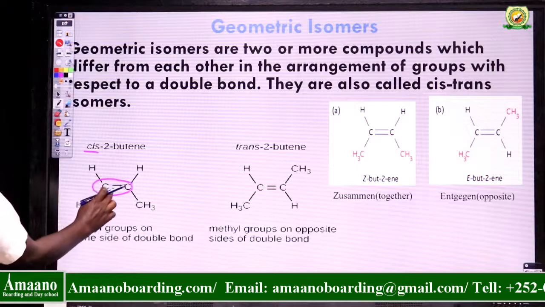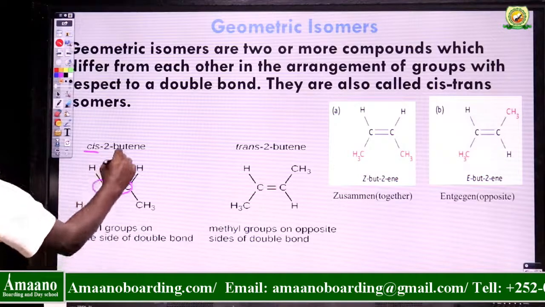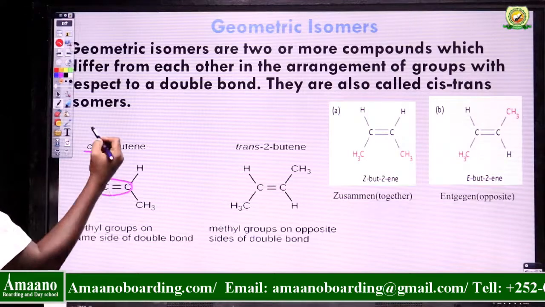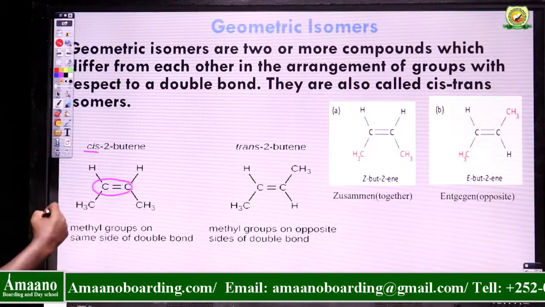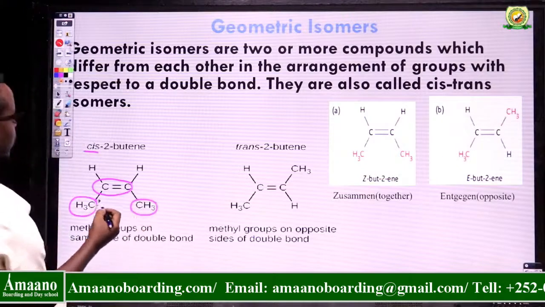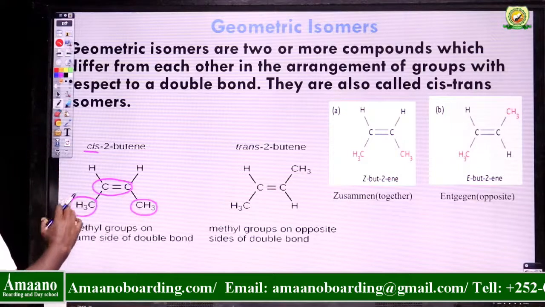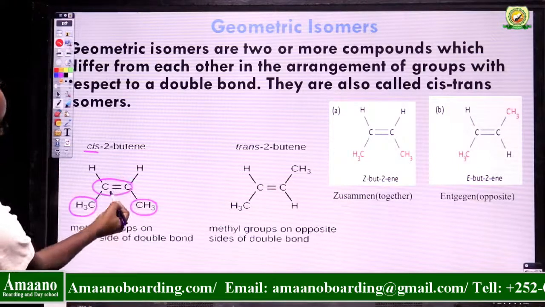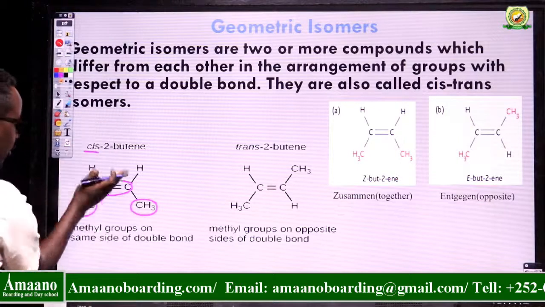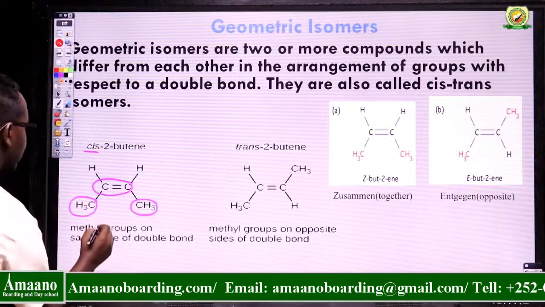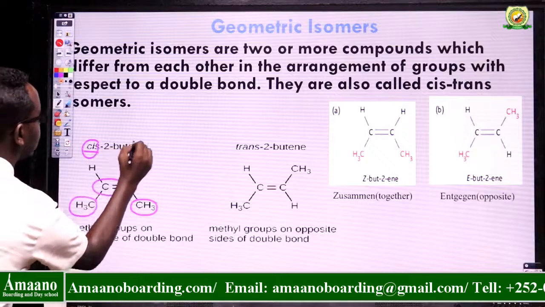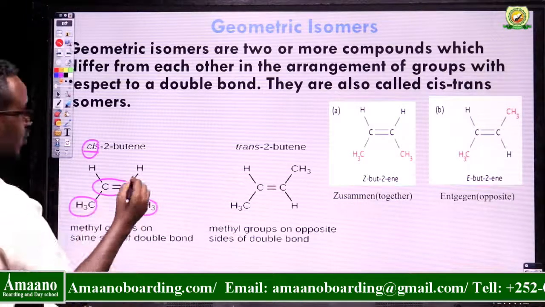First you have to identify the base. When you identify the base, how many species are attached to this base? Four species are attached. Consider the other species rather than the hydrogen. So this is a methyl group, this is a methyl group. Are they on the same side, below the base or above the base? If they are on the same side, you can simply say cis. This is cis-2-butene.